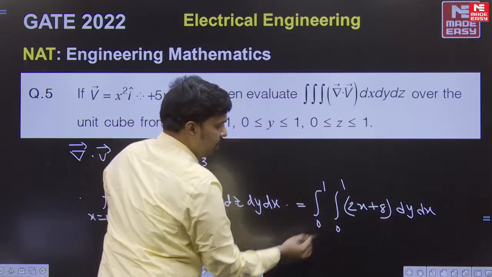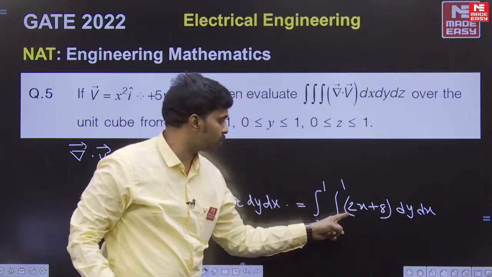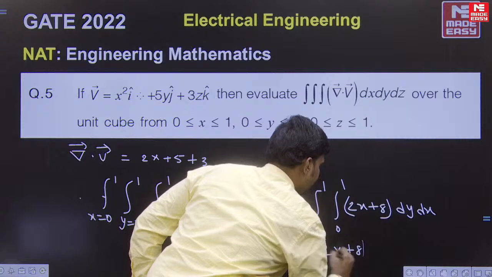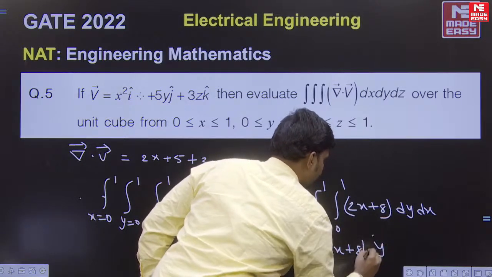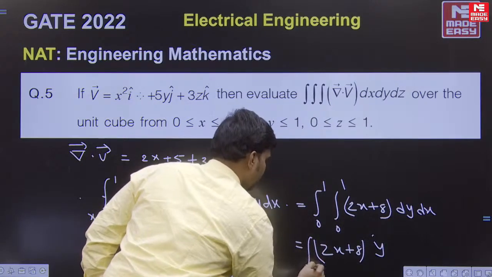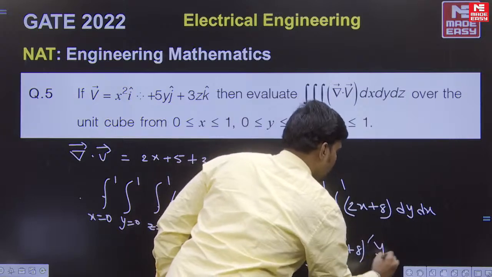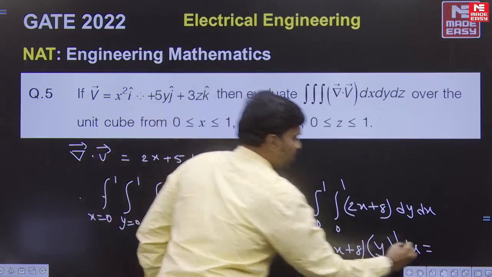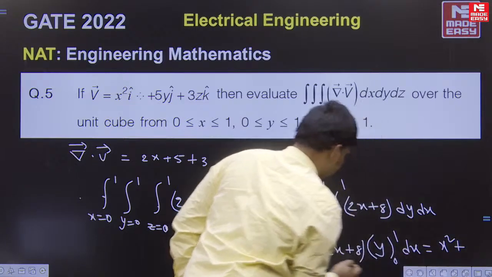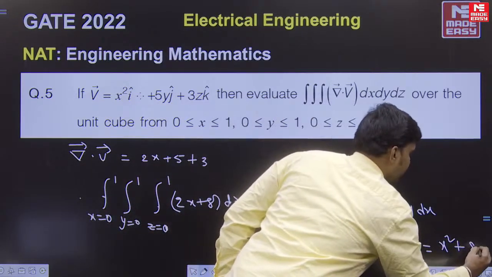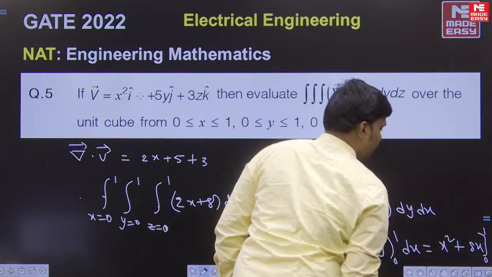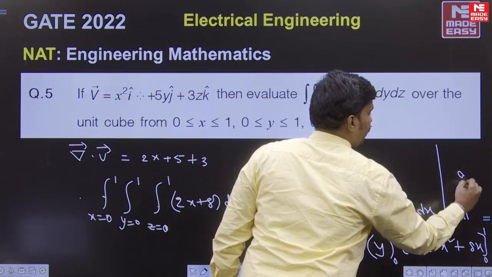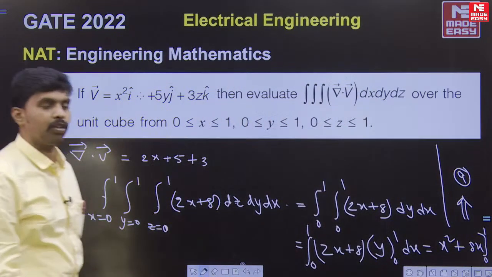Then with respect to y, x is constant, so the integral is 2x plus 8 into y, from 0 to 1. Then integrating with respect to x, we get x square plus 8x from 0 to 1. So the answer is going to be 9. So 9 is the answer for this question.